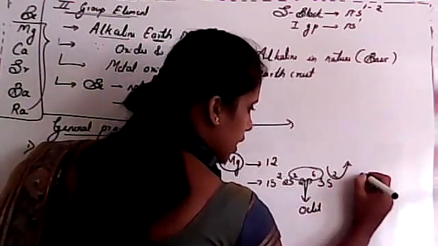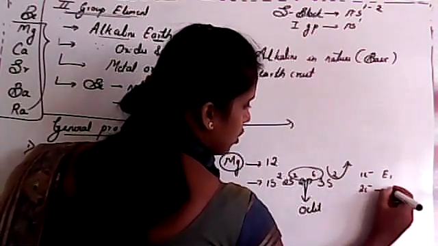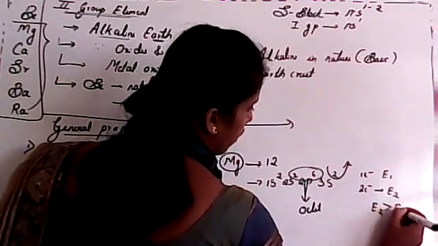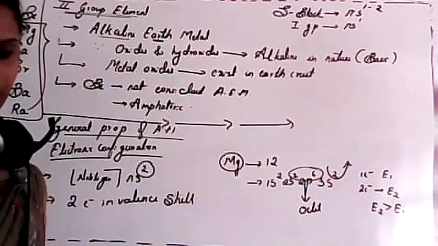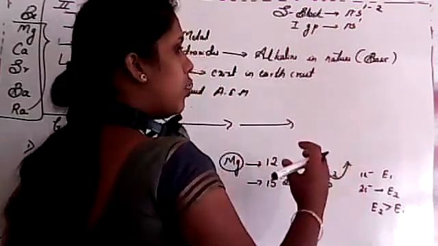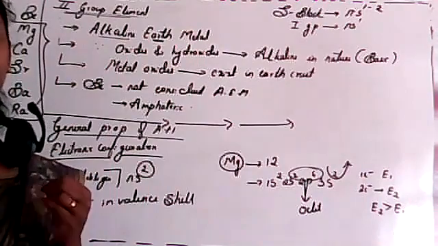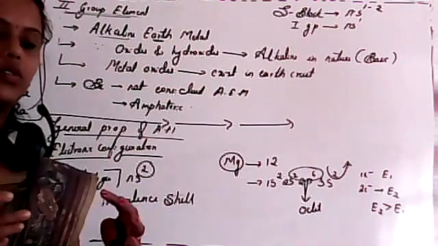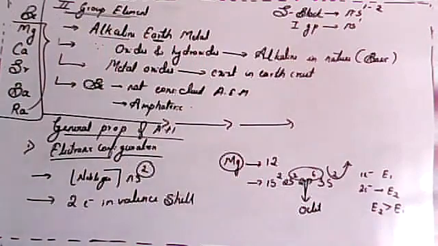For the first electron, the ionization enthalpy is E1. For the second electron, the ionization enthalpy is E2, where E2 is always greater than E1. That means removal of the second electron is always more difficult than that of the first one. Because whenever you remove one electron and then remove another, the effective nuclear charge increases. So removal of the electron is suddenly more difficult. That's why the second ionization enthalpy is more than the first. You have to remember that point. Is it clear, students?